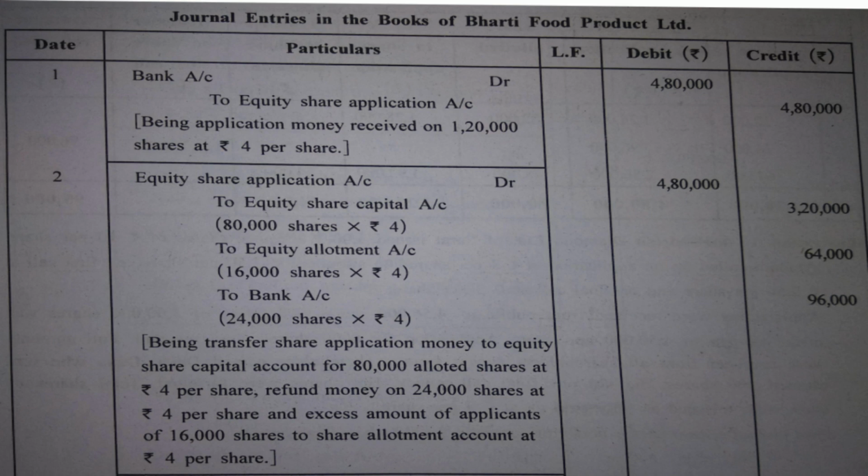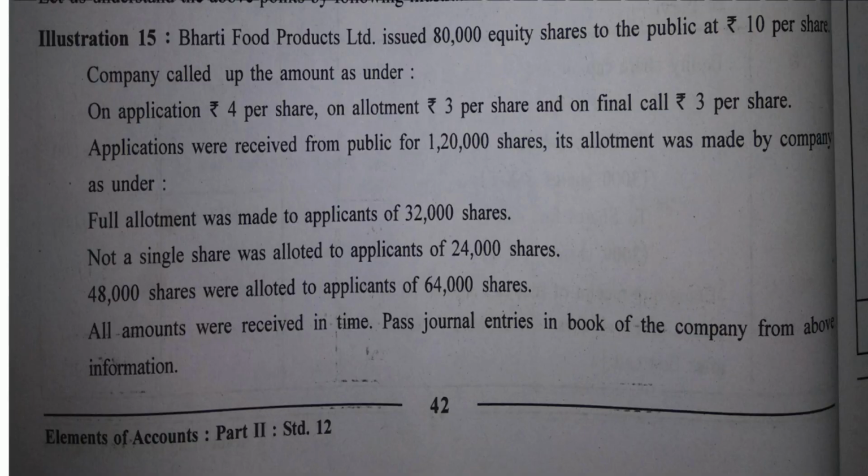Now, talking about the second journal entry, understand. In the second journal entry, we are going to apply everything, and then the sum is simple. Firstly, we are going to transfer the amount of 80,000 shares to share capital account, isn't it? Then, the 24,000 shares which are rejected. And about this, applicants of 64,000 were allotted 48,000 shares. We have to deal with this.